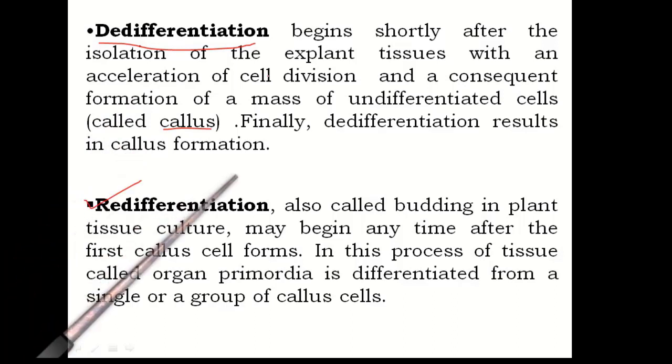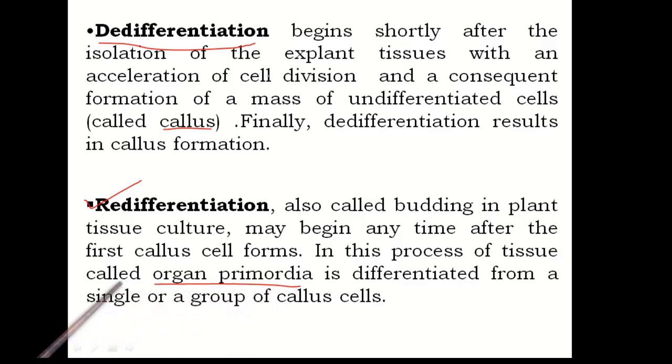Redifferentiation, also called budding in plant tissue culture, may begin after some time after the callus formation. The callus differentiates into organ primordia.